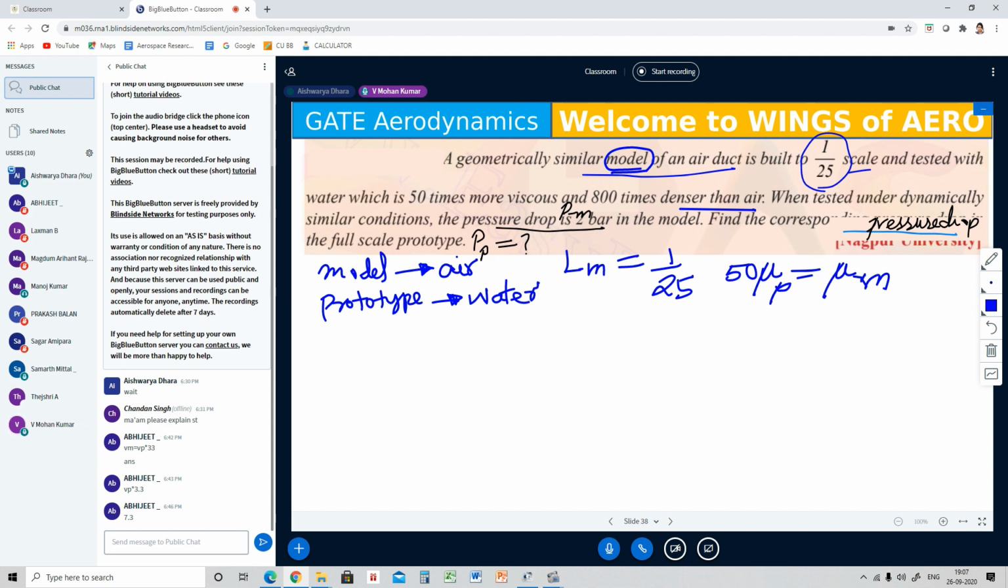and tested in water, which is 50 times more viscous than air, right? Then 800 times denser than air. That means if I have to write, 800 times denser than air means model, water; air is the prototype. Can I write like that?